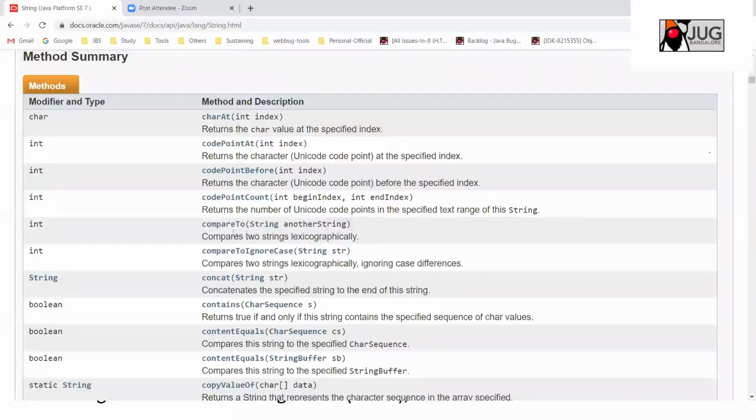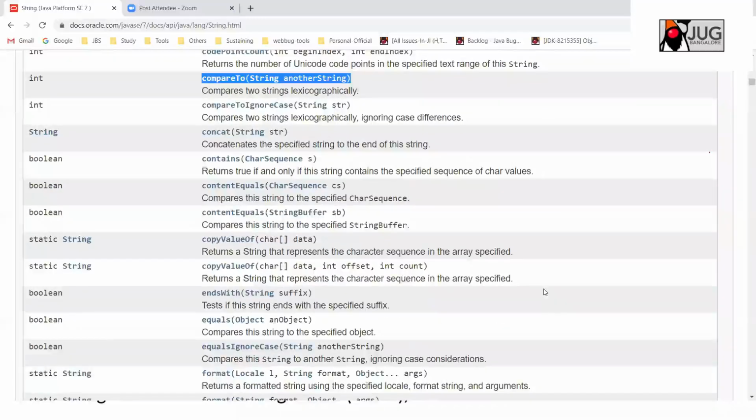Similar to that, one string can be compared with another string. If you are doing a character array comparison, you basically need to compare each and every character by yourself, but using compareTo on the string side, you can directly compare two strings. And another important one: if you don't want to check the case, whether it is capital or lower case, then you can use compareToIgnoreCase. Basically it will convert to lower case the comparing string and the compared string, and then try to match. So that is what it does. This is also an important function.